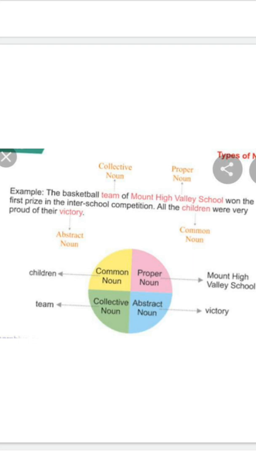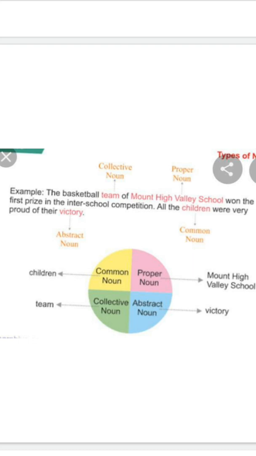Mount High Valley School. It is a particular name of a school. That means it is a proper noun. Children, a group with the same characteristics. That means children is a common noun. Victory. We cannot see, we cannot touch, but we can feel. So victory is an abstract noun.